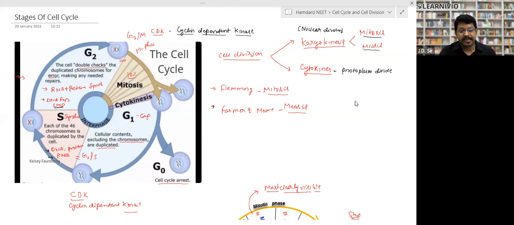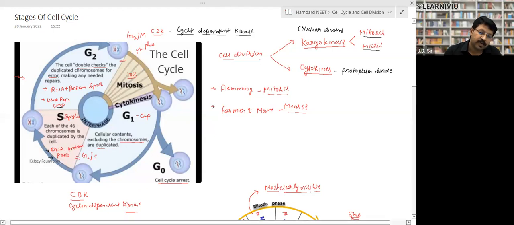This involves CDK, cyclin dependent kinase, and this first checkpoint is called the G1S checkpoint. In the G1S checkpoint, a protein called CDK, cyclin dependent kinase, checks the quality of division, right? And then if okay, it will go ahead and enter into S phase.